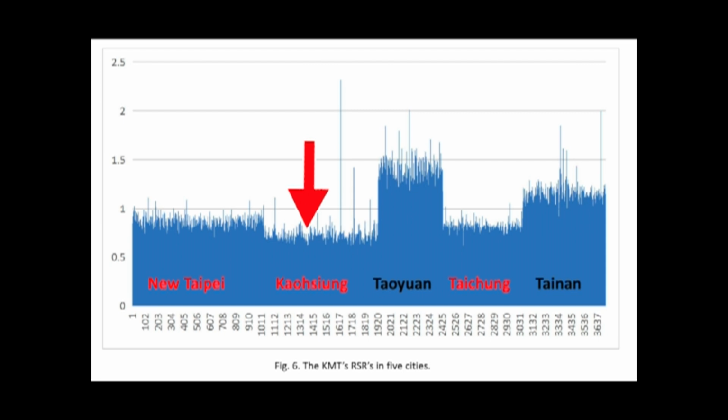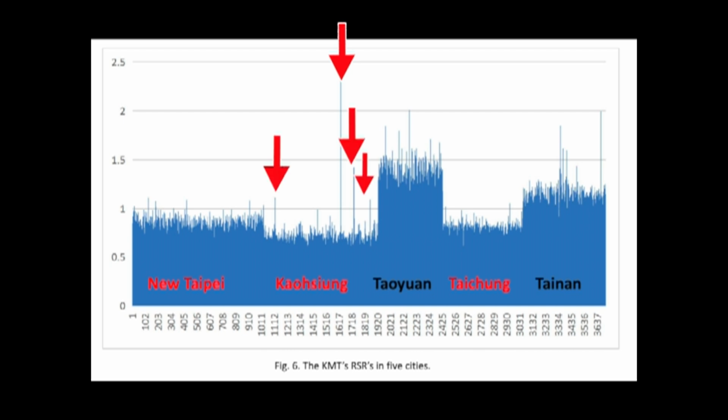I also want viewers to pay close attention to a few areas in Kaohsiung. In Kaohsiung, KMT support decreased the most. However, there are a few areas where they didn't. You can see 2 lines that went above 1 by about, say, 10%. And we see another line that's close to 50%. And we see a line above 2, which is about an increase of 240% for the KMT in that area.